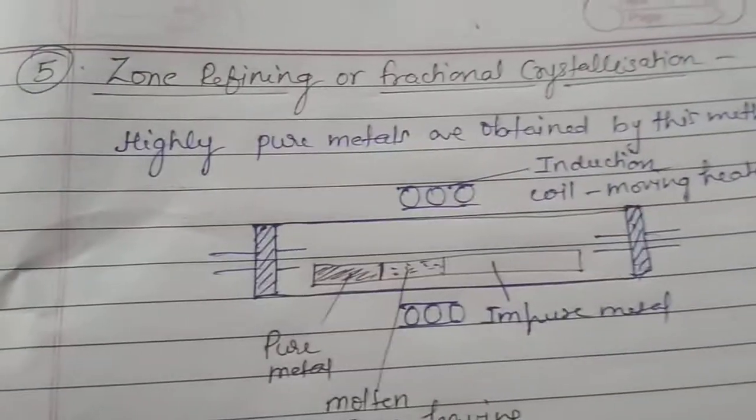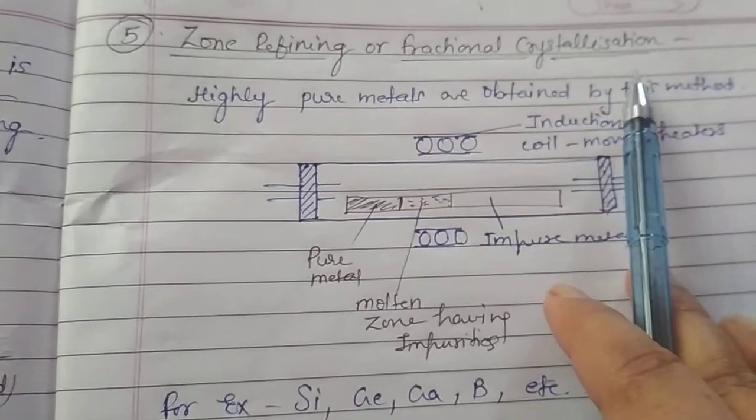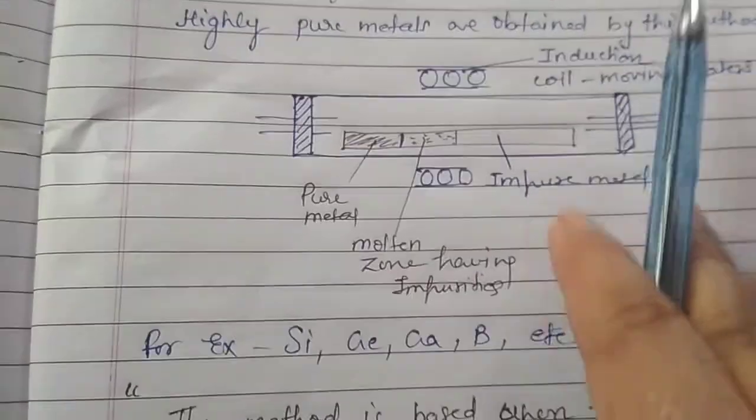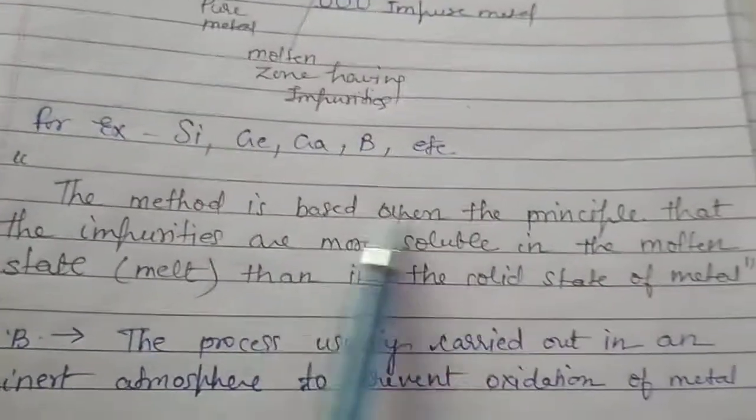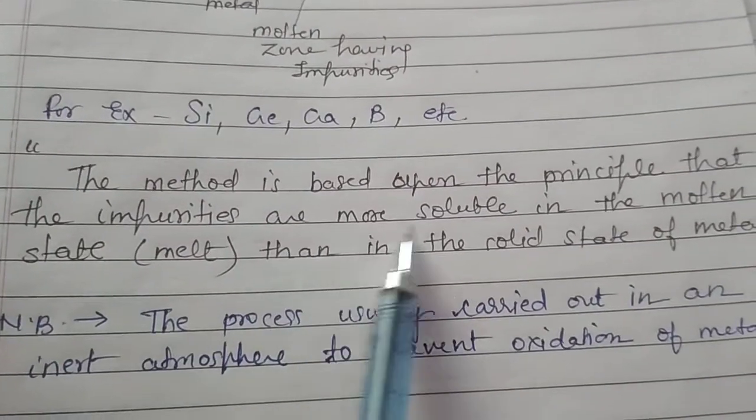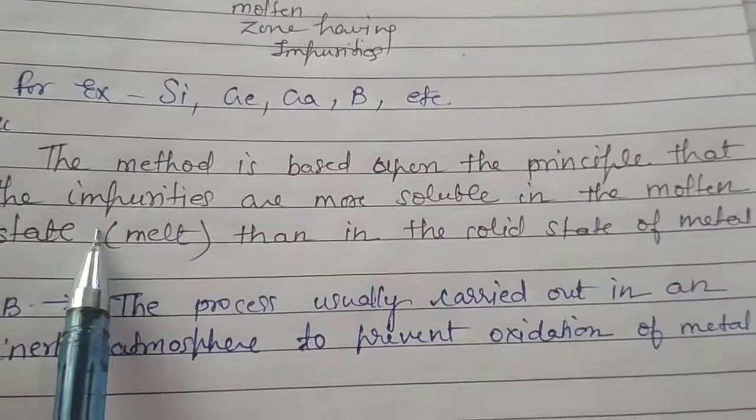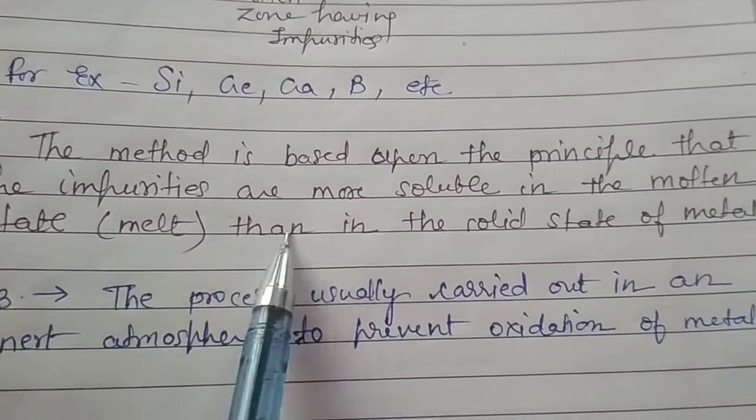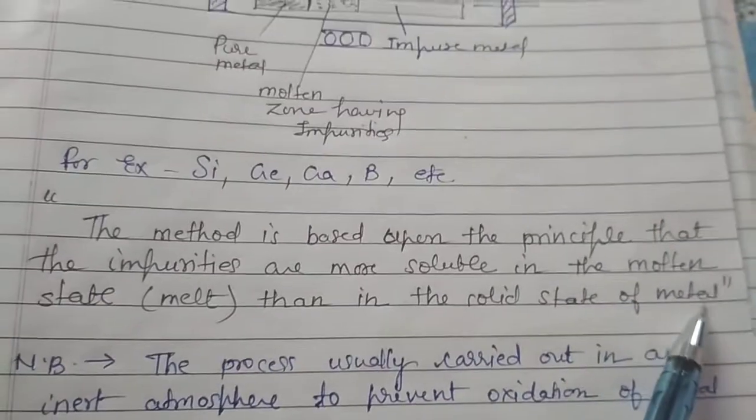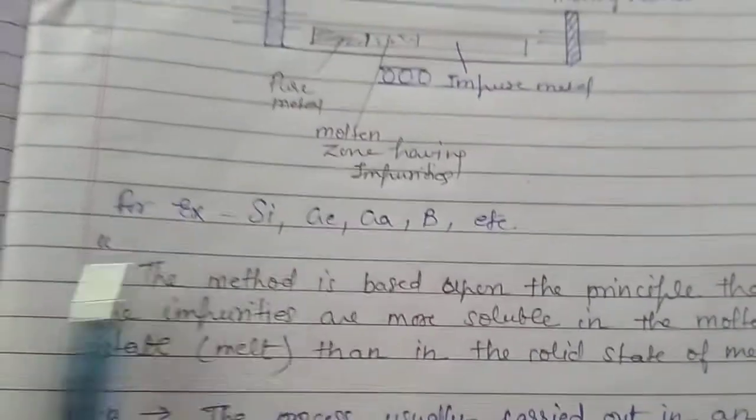Now the next method of purification is zone refining, or fractional crystallization. This method is based on the principle that impurities are more soluble in the molten state, or the melt, than in the solid state of the metal. The most common examples are semiconductors, such as silicon, germanium, gallium, boron, etc.